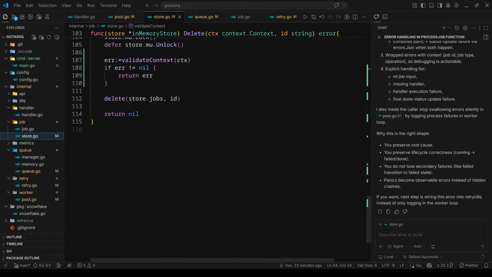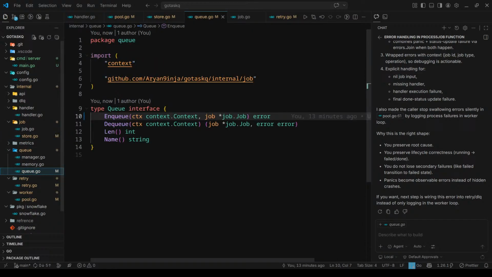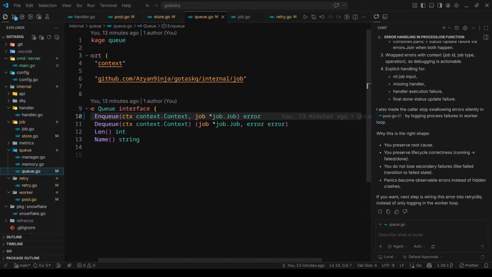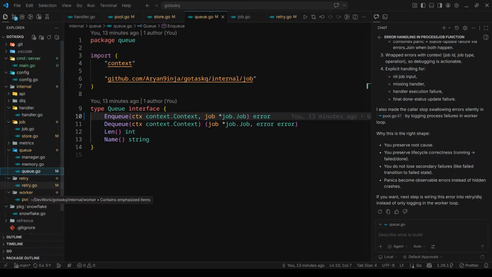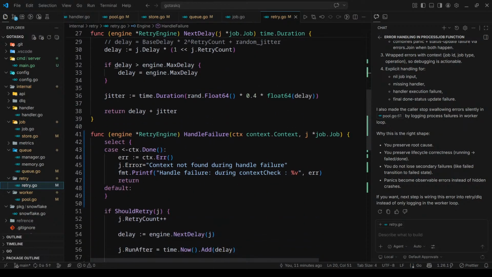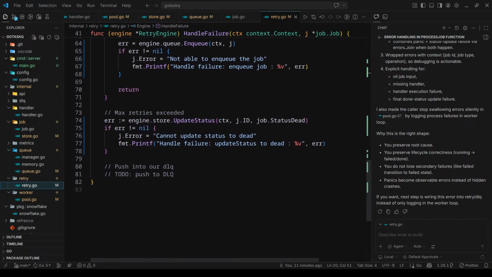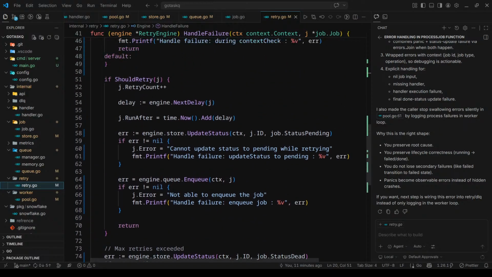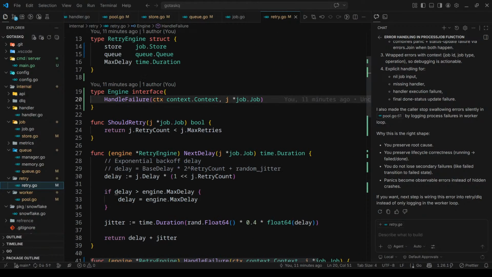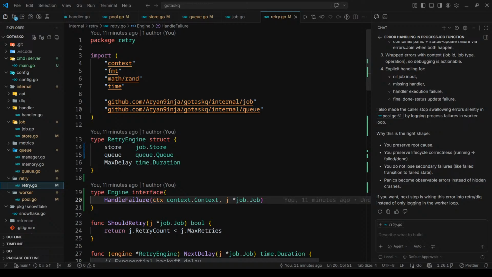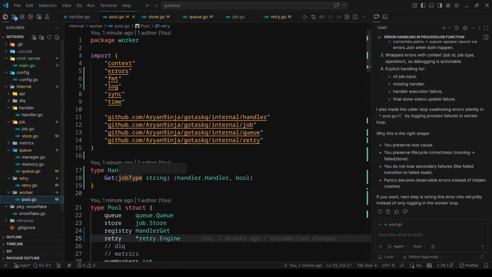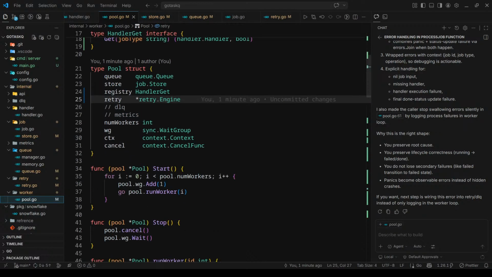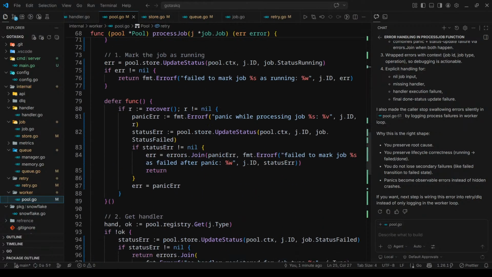All the things look good. I can say this is okay. Everything looks cool. Retry engine is using errors. We should do DLQ. Later we will change the error structure, like a central error handler would be fine. But for now everything looks cool to me.